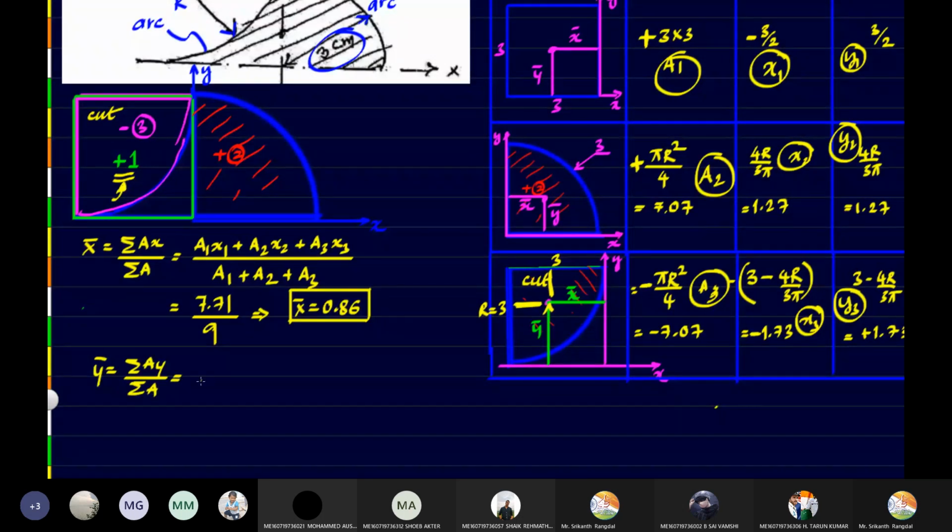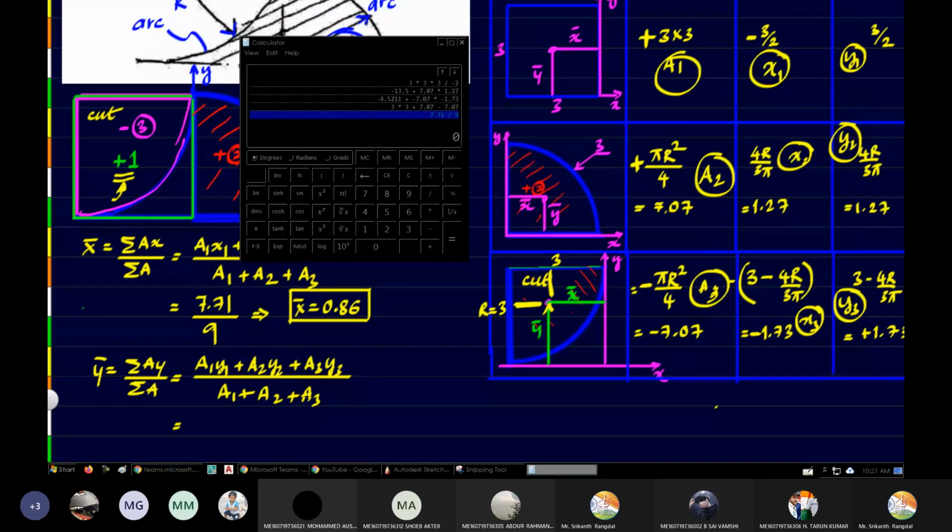Once again, you have to expand it. That is a1 y1 plus a2 y2 plus a3 y3, divided by a1 plus a2 plus a3. So again, substitute it and find it. Tell me the result.